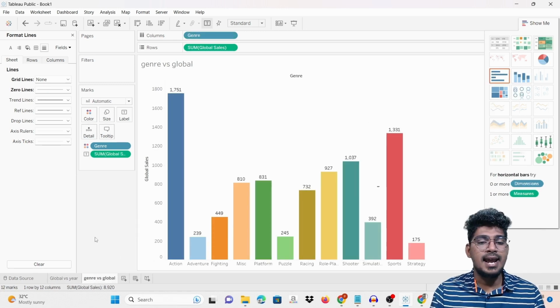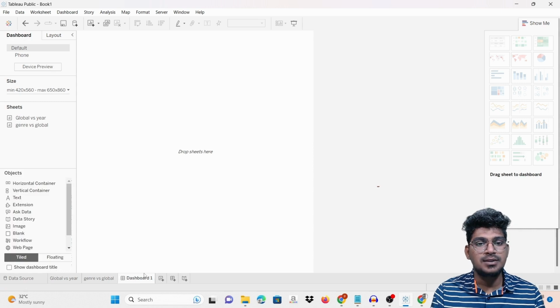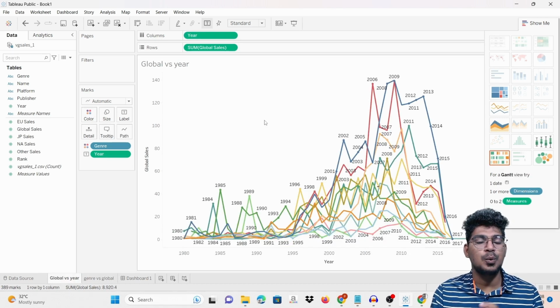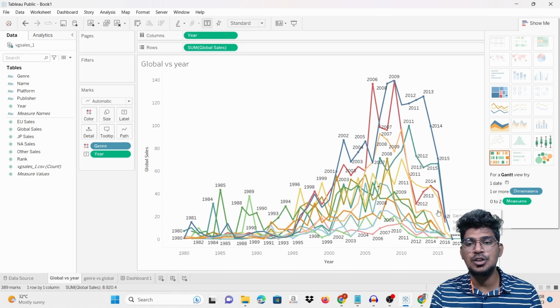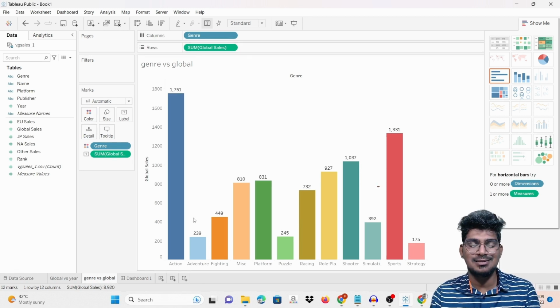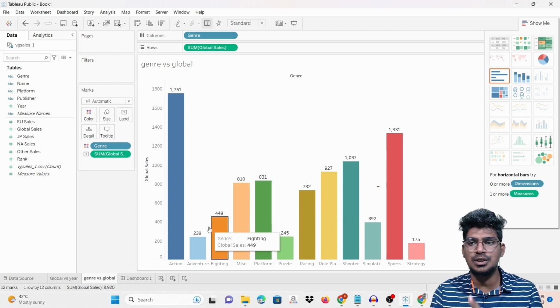So now I can create the dashboard of this. So how to create the dashboard here? This will be the option, so now we are going to get into that. We had seen how to find the relationship and plot between the global sale and also the year for the different genres. It is going to be displayed like this, and this is only the comparison for global sale and the genre. There is no year here, so it is a different plot.